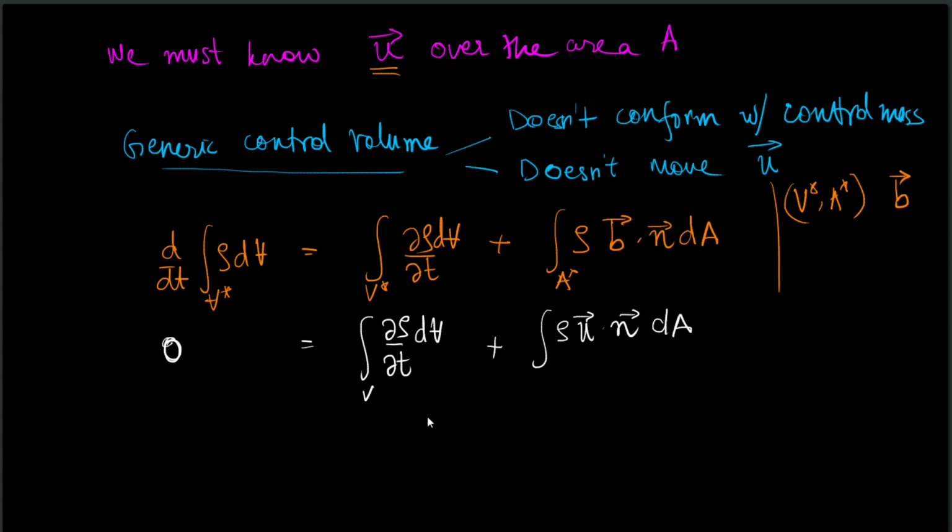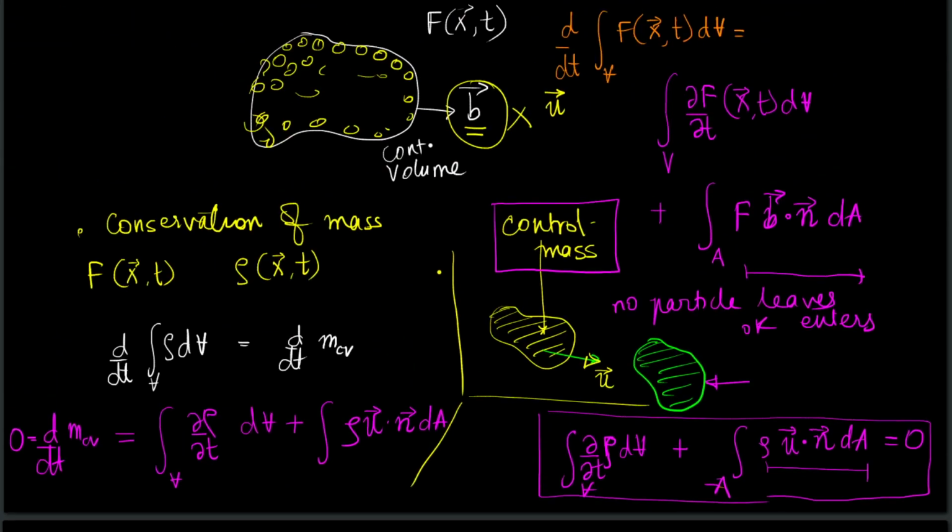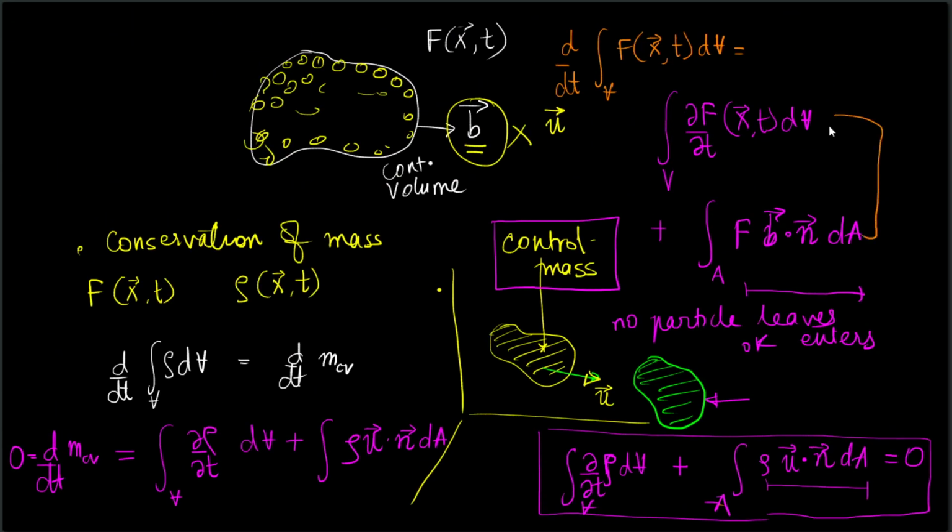Now if we recall the fundamental meaning of these two terms, this particular term is when we have a volume and the quantity itself is changing inside the volume. The limits are fixed.